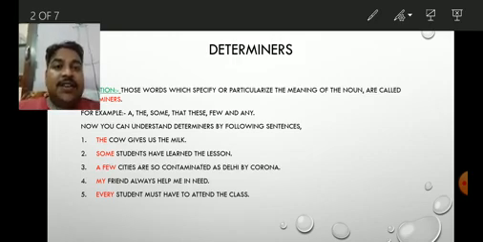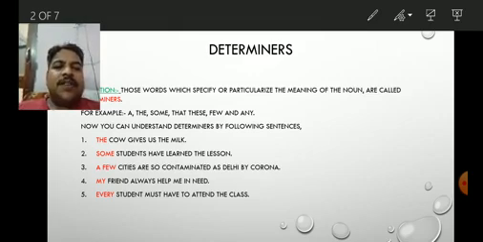Yes, my friends, I think now it has become clear to you that a, the, some, that, these, few, and any, all these words are determiners. To know more about it, now we have to read the following sentences.